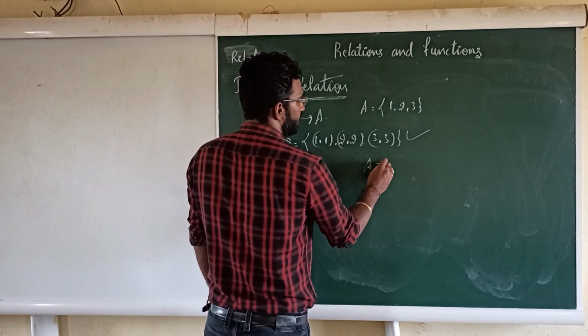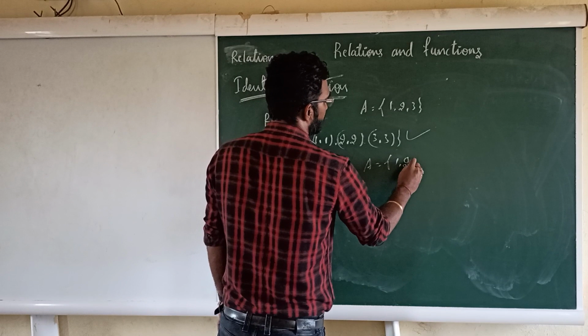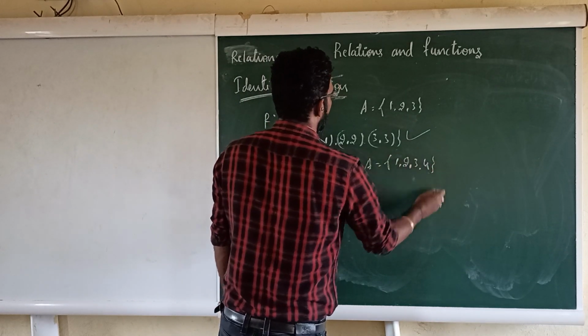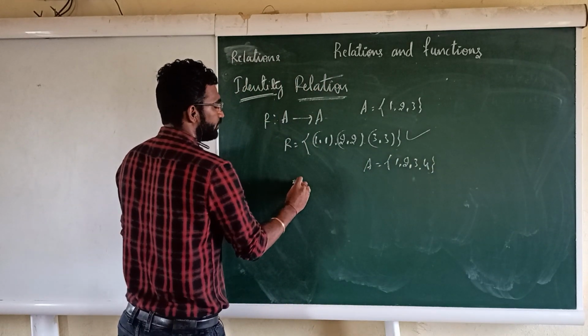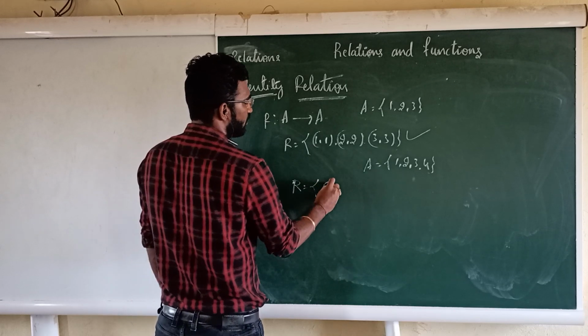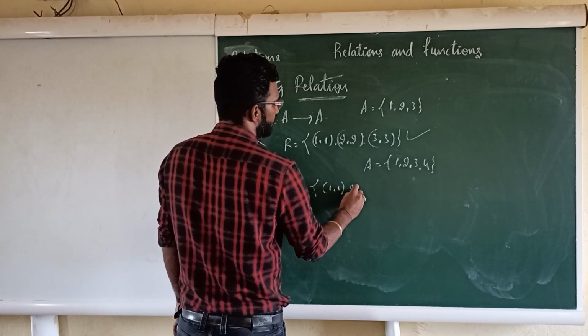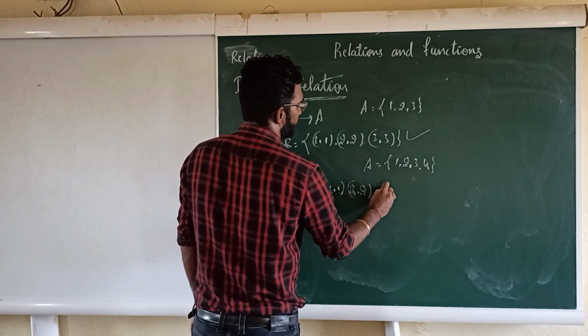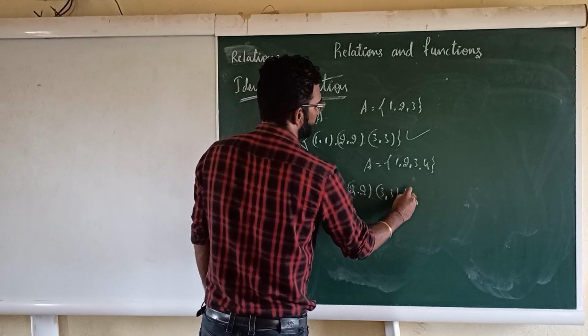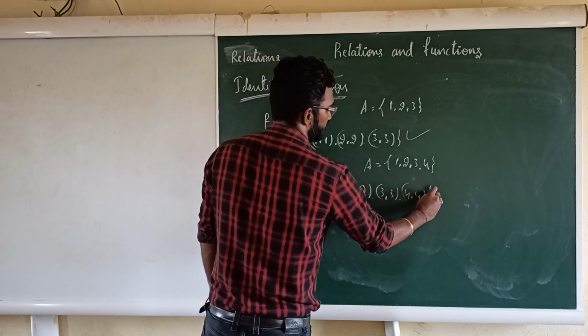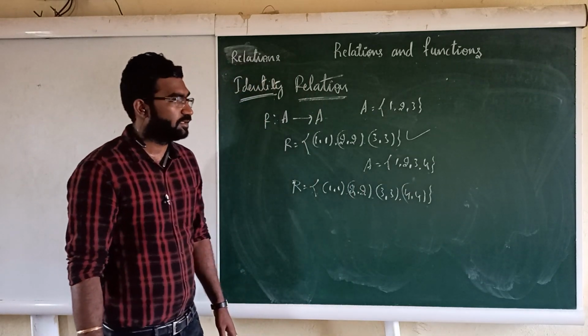Suppose you have a set A with 1 comma 2 comma 3 comma 4 elements, right? Then what is the identity relation? The identity relation must contain the ordered pairs 1 comma 1, 2 comma 2, 3 comma 3, next 4 comma 4. Similarly you write for any set.